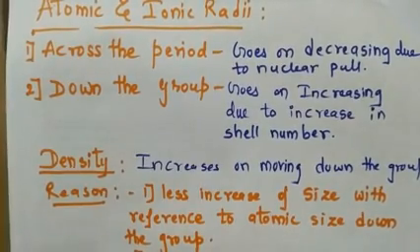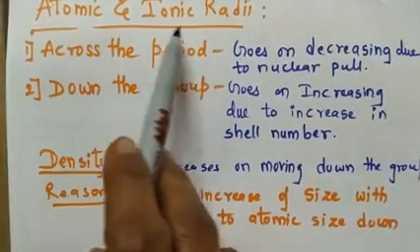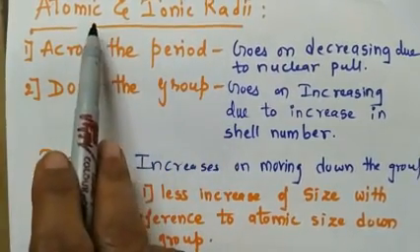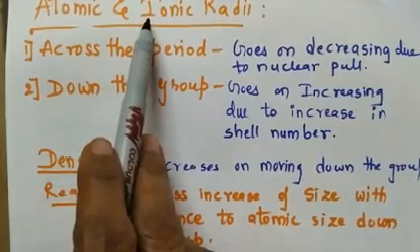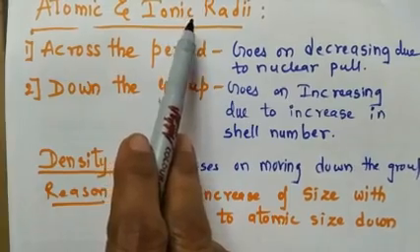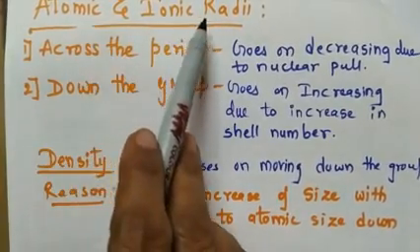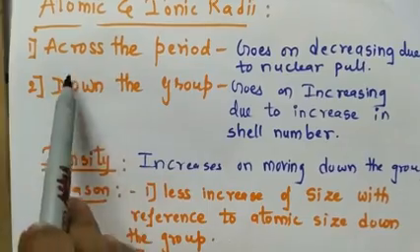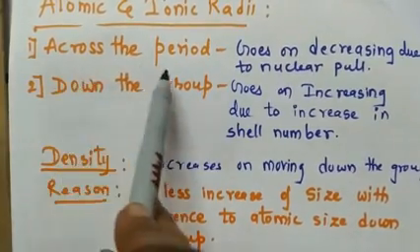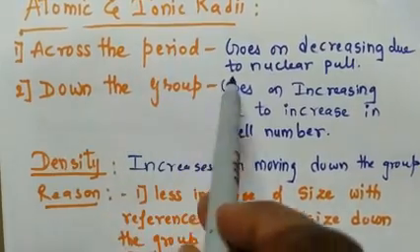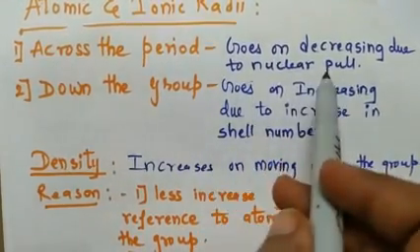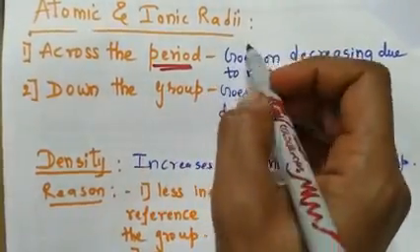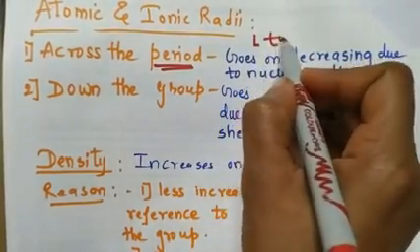So now we will be dealing with the next property, atomic and ionic radii. Atomic and ionic radii means, all of you know, the distance of the outermost orbit of an electron from the nucleus. It is called atomic or ionic radii, right? This definition all of you know. Now what is the trend across the period? Across the period means from left to right, it goes on decreasing due to nuclear pull, right? From left to right.